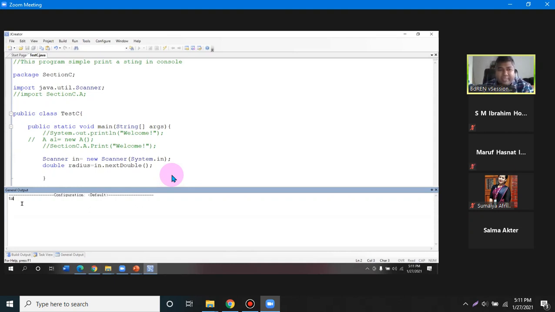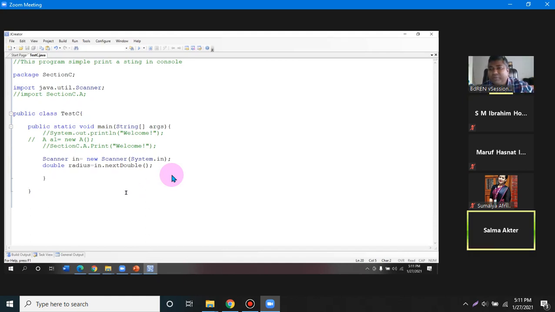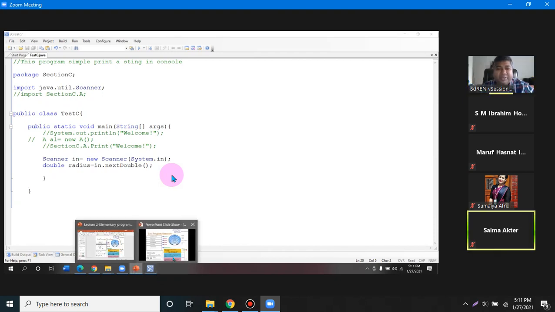Because this one is happening at runtime. So one error will occur during the runtime, and it will give you the exception. The exception is InputMismatchException. Whatever input it wants, you are not giving this one. You understand? So that kind of exception will be thrown during runtime. Okay, so you have to understand those.